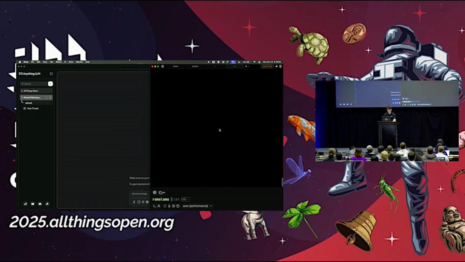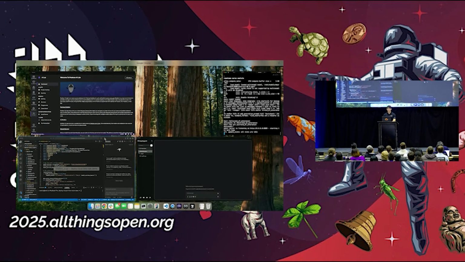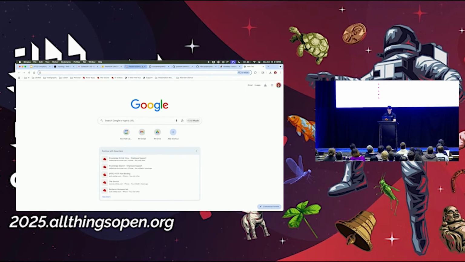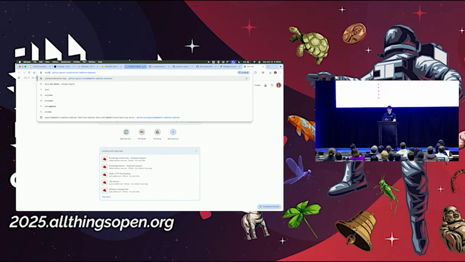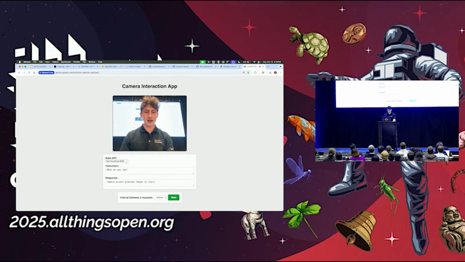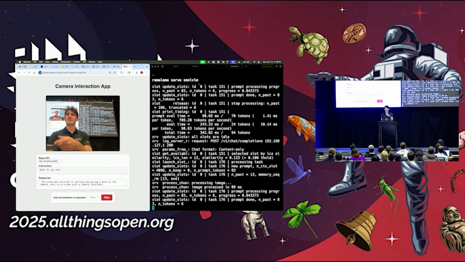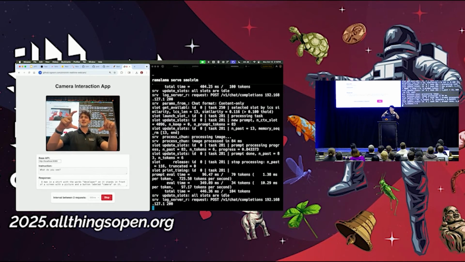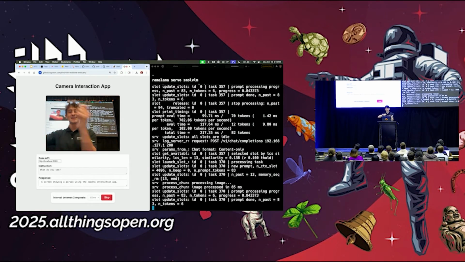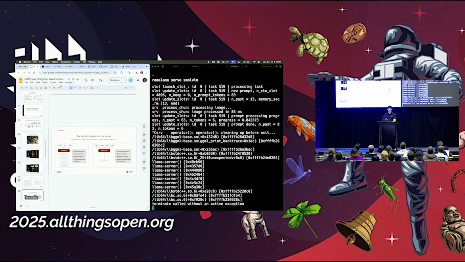So I'll use that Ramalama tool, and I'm going to serve something called small VLM. So this is a Hugging Face model. And you'll see right here, we just loaded it into my machine's VRAM. And I'll go to small VLM. And what we're going to do is point to that model that's running on 8089. We're saying, what do you see? And over here, we can see that all this information is being passed to that model that's running locally. So that image is being encoded base64, sent to the model. We get that response back in text. So there's different types of models that we can use. But again, all of this is running locally.